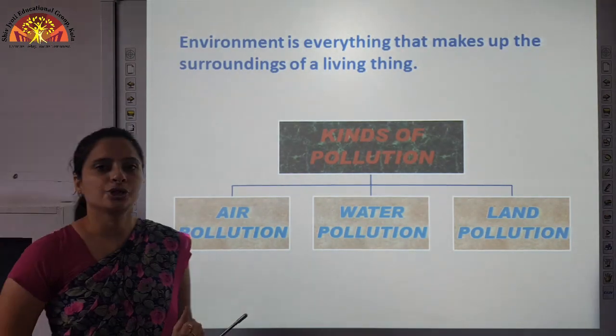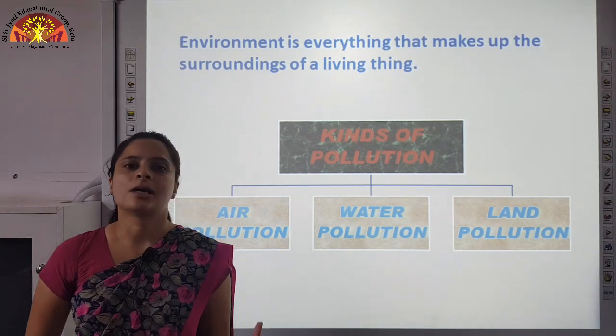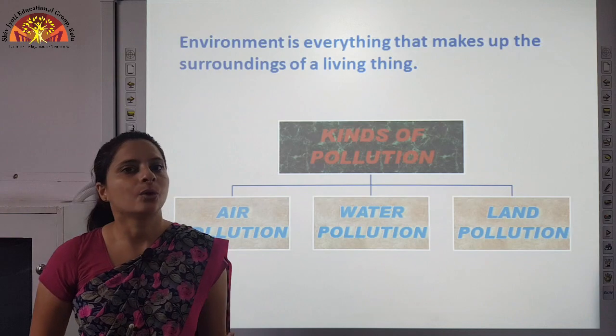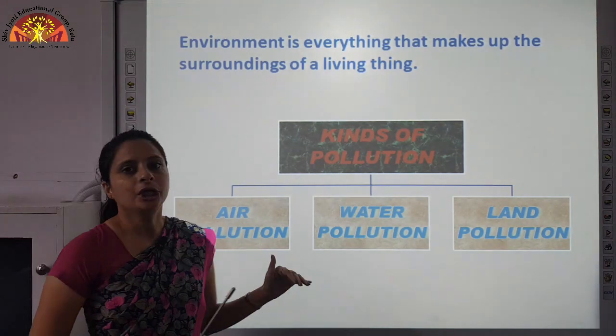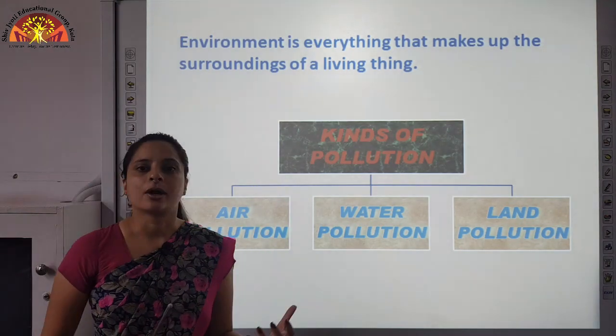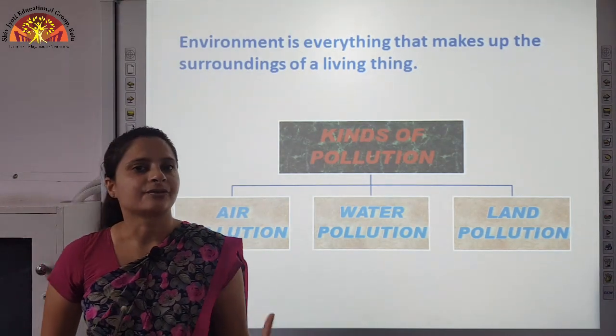Now, how does air pollution cause? Due to smoke which comes out from the factories or vehicles, and due to burning of fuels at homes. And how can you control it? You can reduce the consumption of fuels at home, and also you can install air filters in factory chimneys.